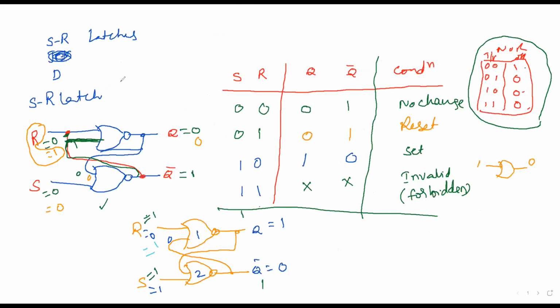This is SR latch using NOR gate. I'll share these notes also. Okay. So this is NAND gate and the NOR gates. Okay. Now the next one, we have got one more latch called D latch.